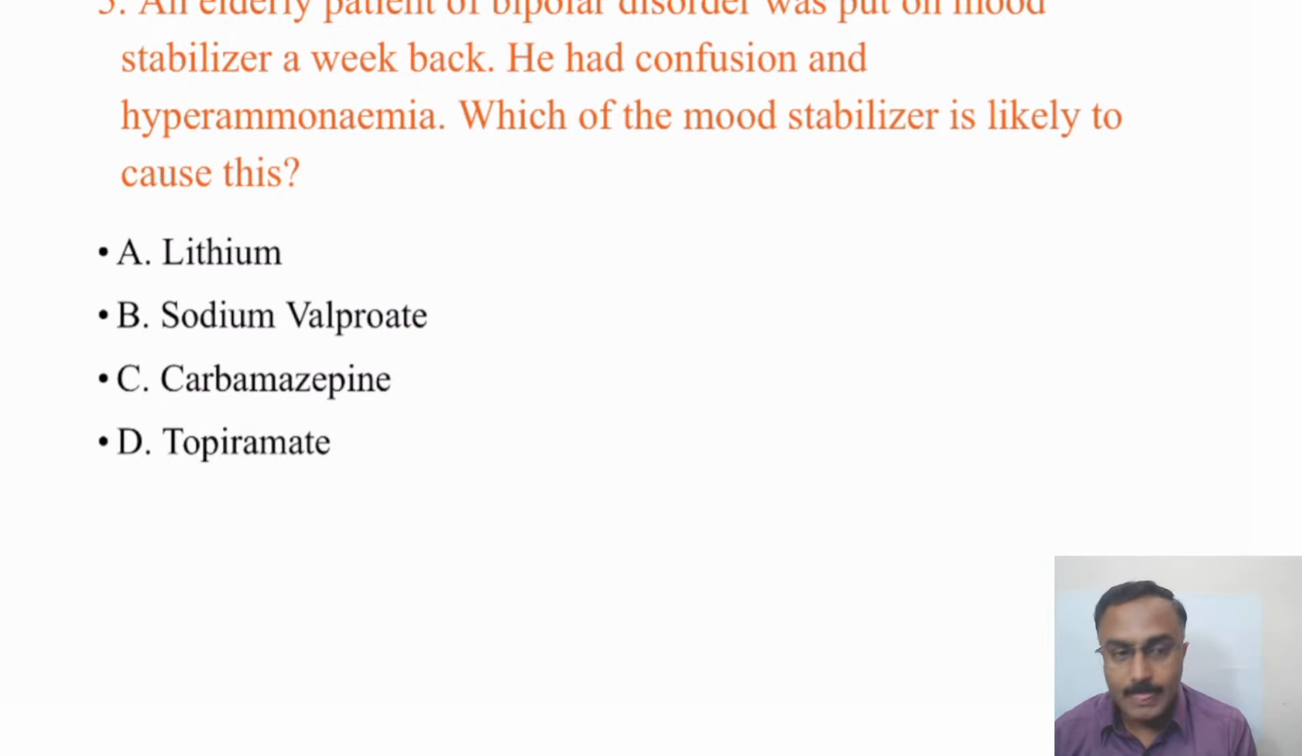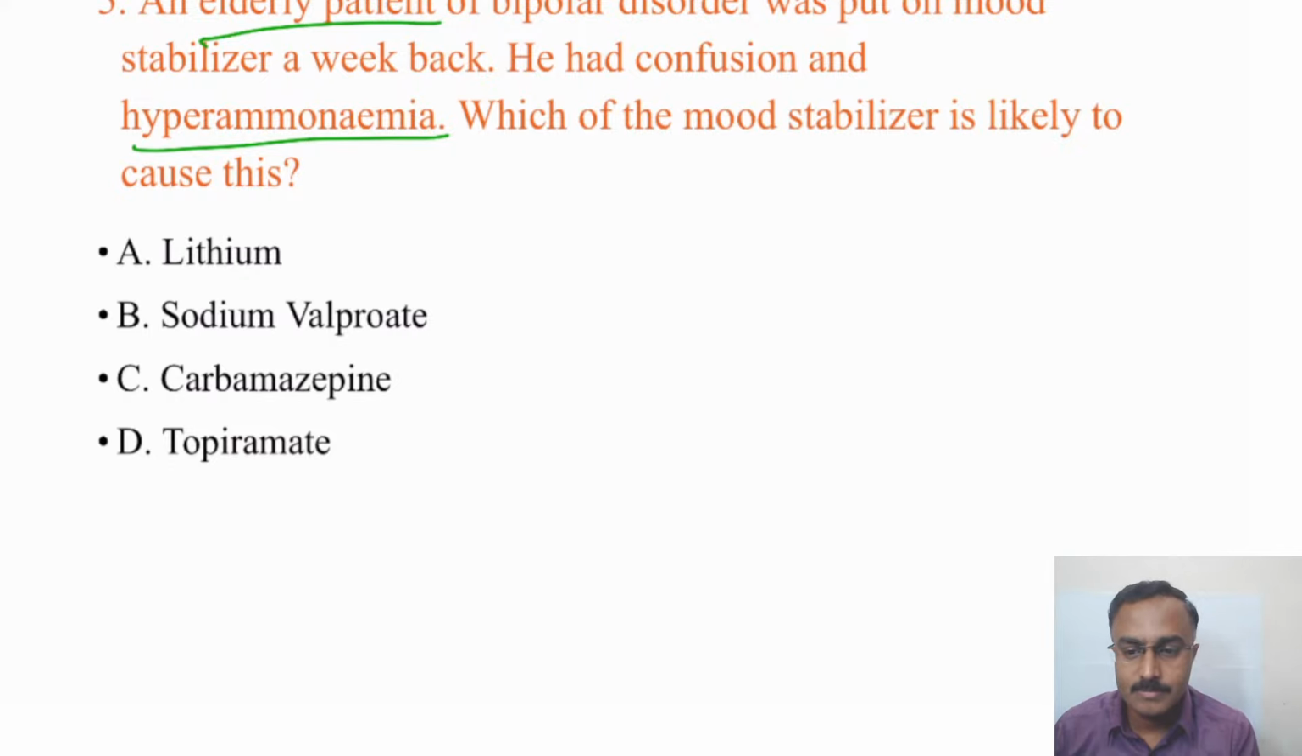Sorry for that. I'll read it out for you. An elderly patient with bipolar disorder was put on a mood stabilizer a week back. He had confusion and hyperammonemia. Which of the mood stabilizers is likely to cause this? We're trying to run through the mood stabilizers initially in psychopharmacology. Here, a bipolar disorder patient had a mood stabilizer started a week back, and had confusion and hyperammonemia. The keywords here are elderly patient and hyperammonemia.